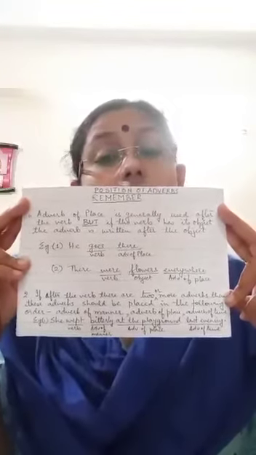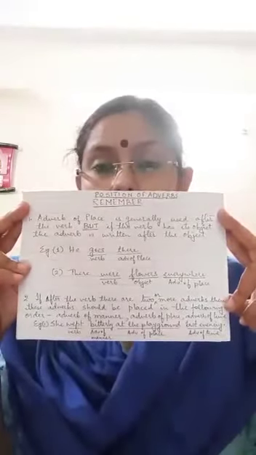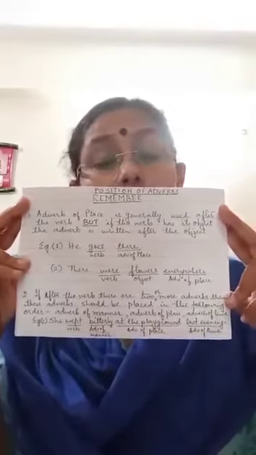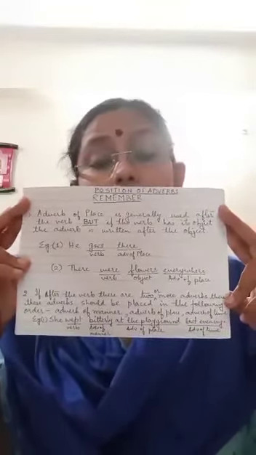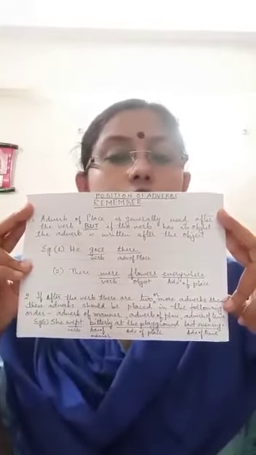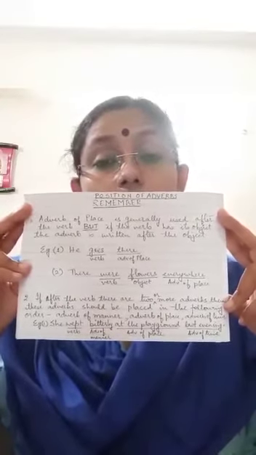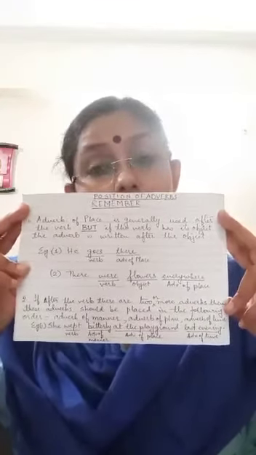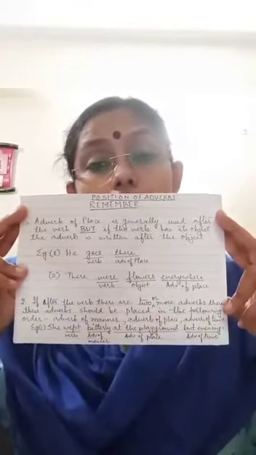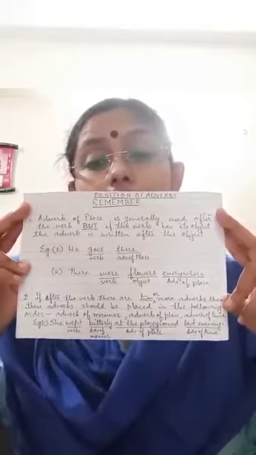Second point. If in a sentence you find adverb of manner, adverb of place, and adverb of time, then there is an order which has to be followed. First will come adverb of manner, then adverb of place, and then adverb of time.